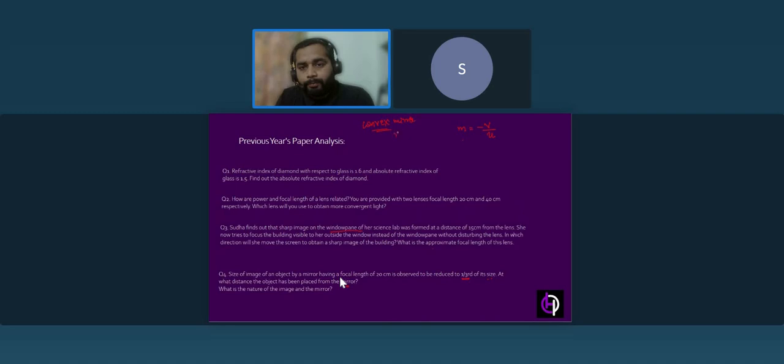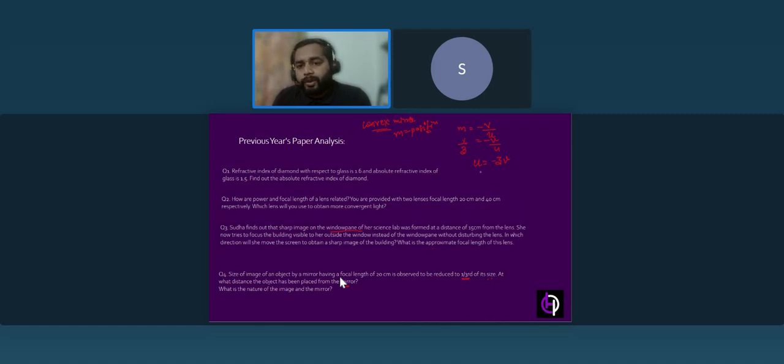For convex, M is always positive. So we will take 1 over 3 equals minus V over U. So you can write U is equal to minus 3V, isn't it?